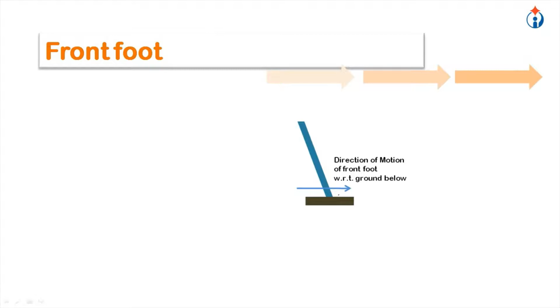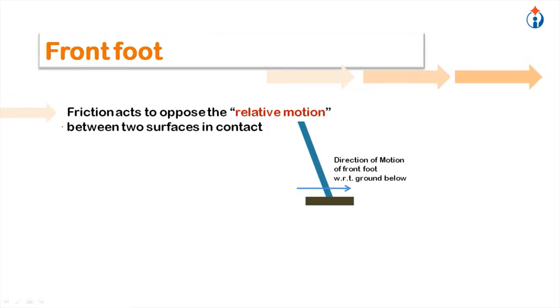So let's see this front foot. Now, what is friction? Friction acts to oppose the relative motion between two surfaces in contact. So your foot and the earth below this, they are in contact.